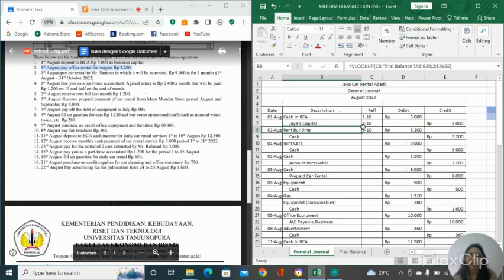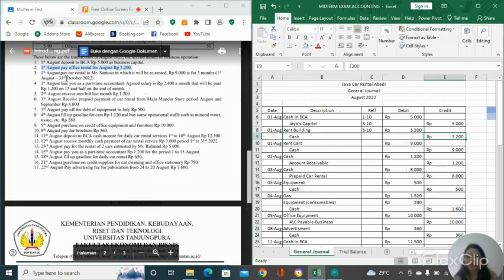Every time we pay an expense, the expense is increased, so it's going to be debit. When we pay for rent building, our cash is decreased, and every time our cash is decreased, it's going to be credit.